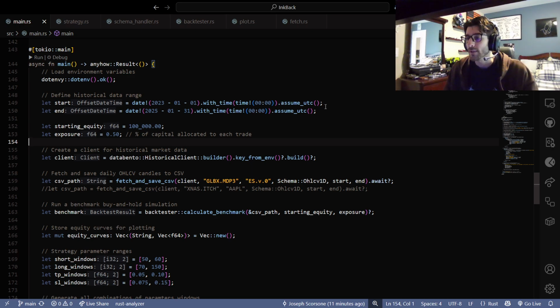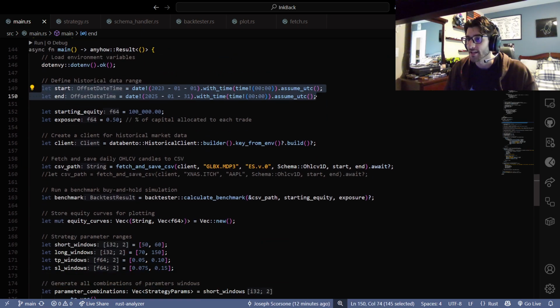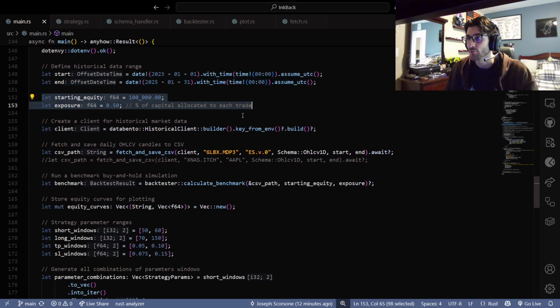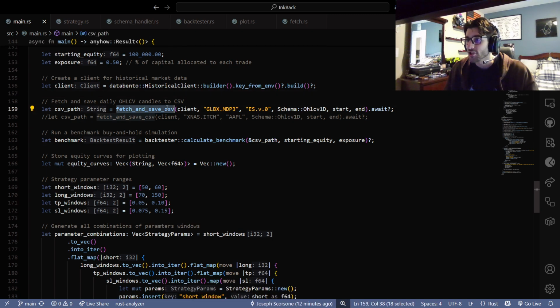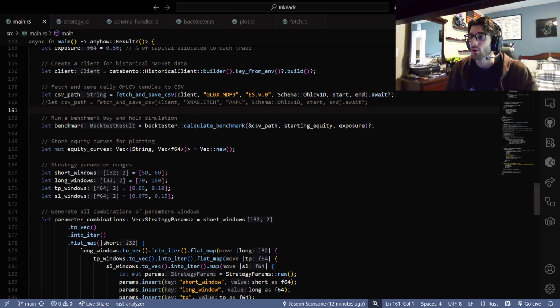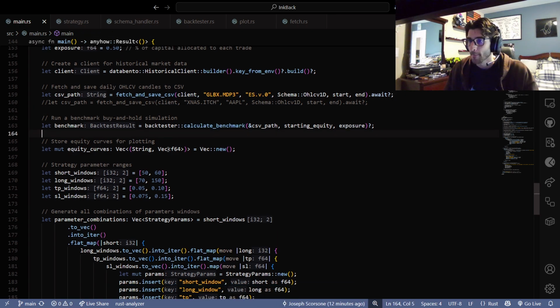So what are we actually doing here? Well, in the main, we're just defining our start and end dates, our starting equity, how much we're going to put on each trade, making our client, our DataBento client, just historical stuff, right? And then we're fetching and saving a CSV with that client, whatever data set, whatever symbol, whatever schema, start and end. And then we're calculating the benchmark, which is just a buy and hold of ES.